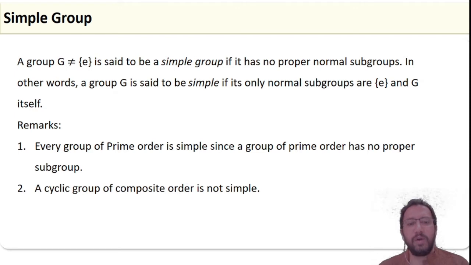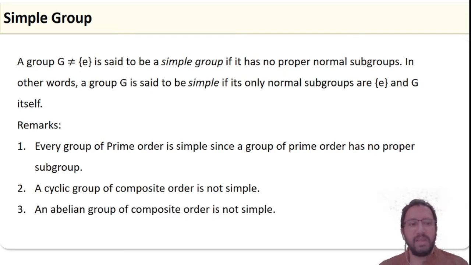A cyclic group of composite order is not simple. By Lagrange's theorem, the order of a subgroup divides the order of the group, and we also know that every subgroup of a cyclic group is cyclic. Therefore, except the identity and the whole group, all the subgroups whose orders divide the order of the group exist, and they are proper subgroups. Therefore, a cyclic group of composite order is not simple. Similarly, an abelian group of composite order is not simple.